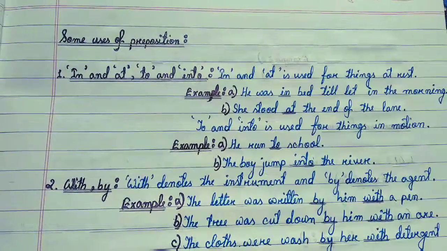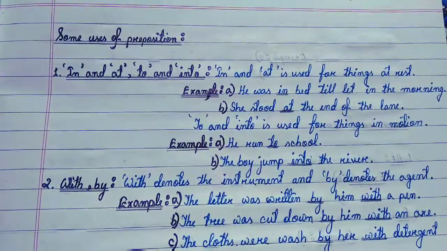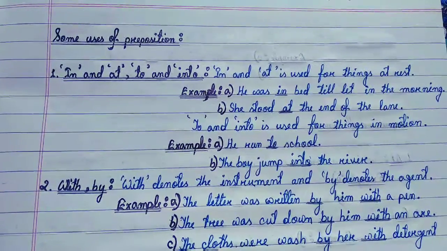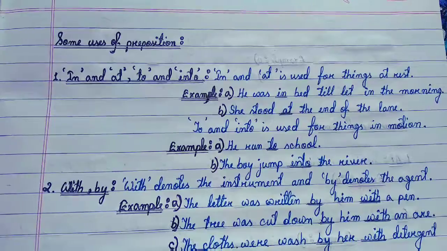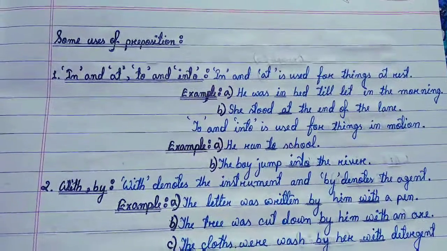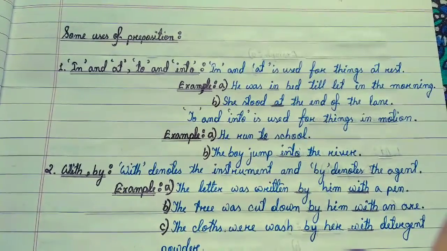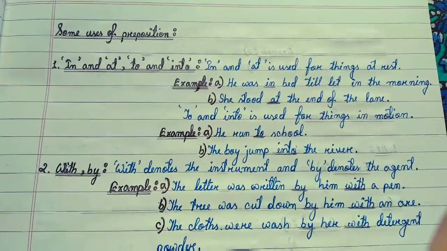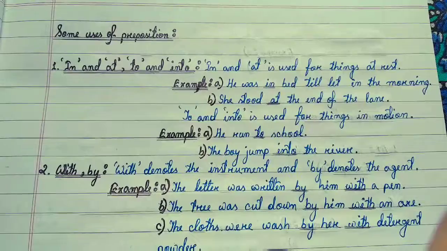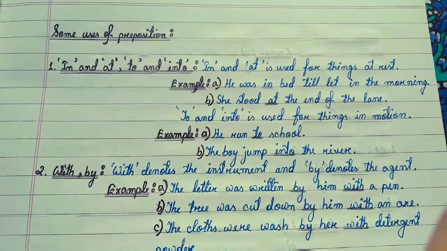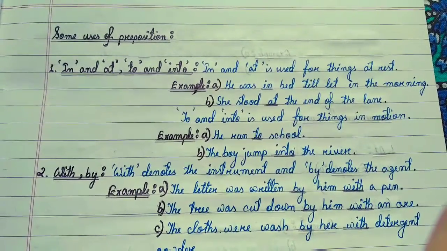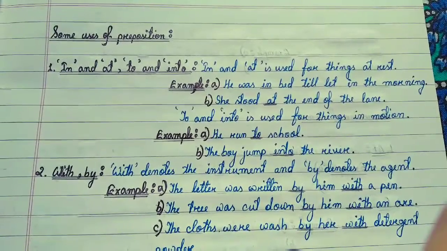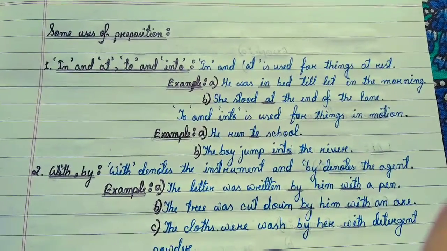Some uses of prepositions: in and at, to and into. In and at are used for things at rest. Example A: He was in bed till late in the morning. Here, in is a preposition. B: She stood at the end of the lane. Here, at is a preposition.